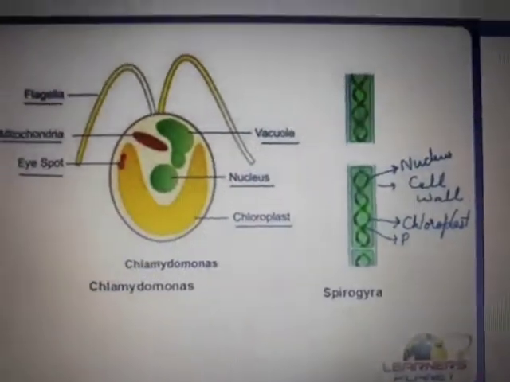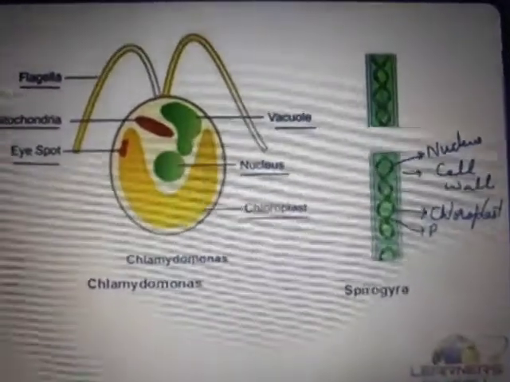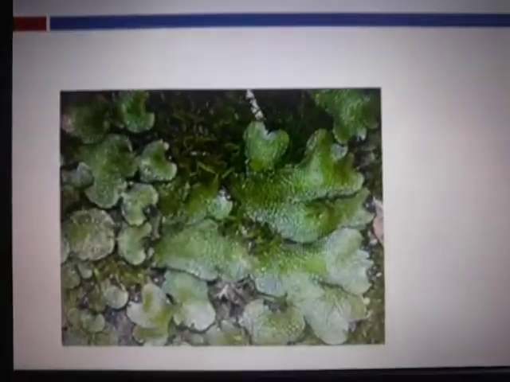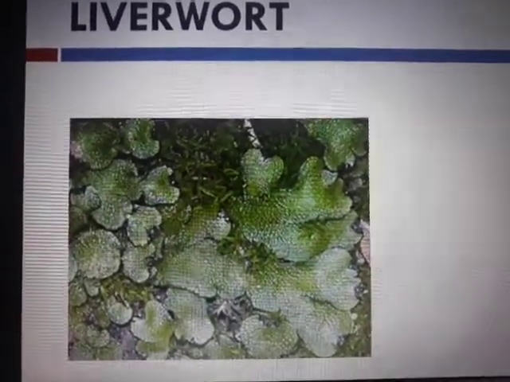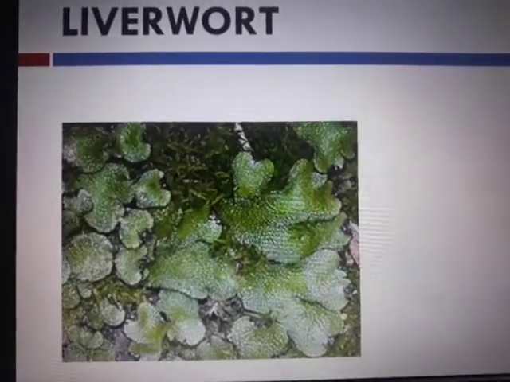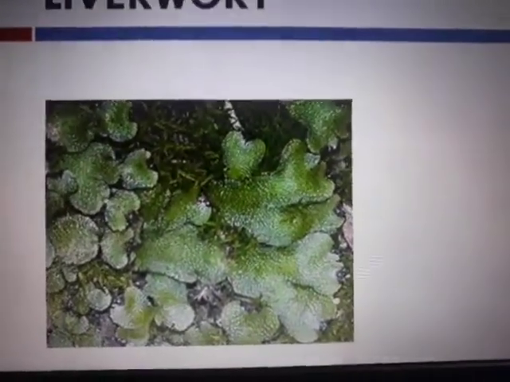Algae, yeah, this is Chlamydomonas, and this is Spirogyra. We have studied Spirogyra. This is a picture of a liverwort, with leaf-like structures and root-like structures. Leaf-like structures are called thallus. Root-like structures are called rhizoids.